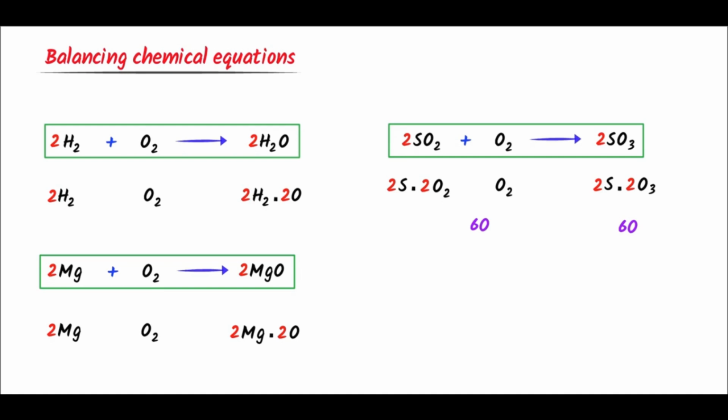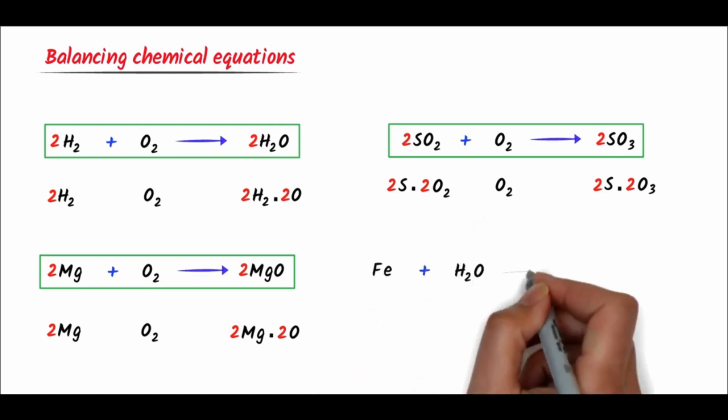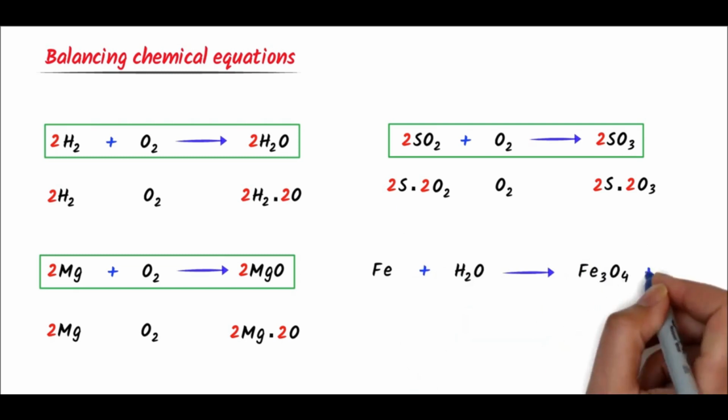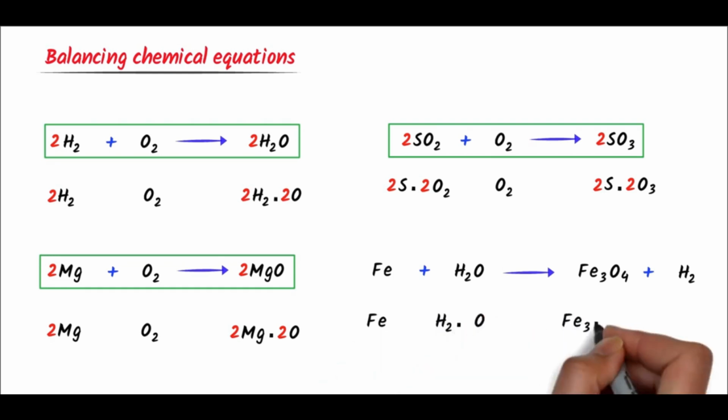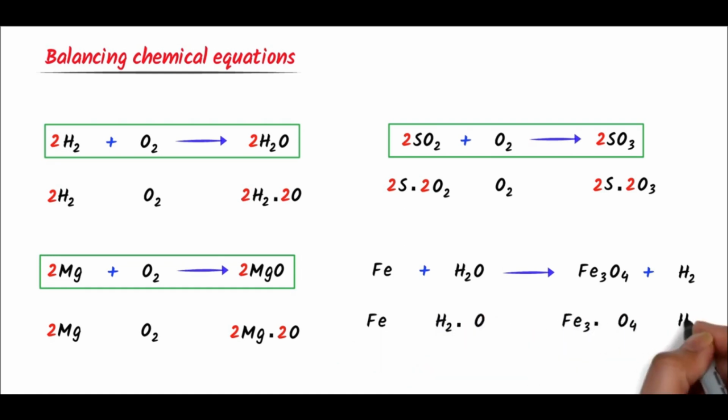Lastly, let me show you how I can use this trick to balance any chemical reaction easily. Consider this difficult question. I write here Fe, H2O, Fe3O4 and H2. Here are 4 oxygen and there is 1 oxygen. I put here 4 and I also put here 4. Oxygen is balanced. Secondly, 2 into 4 equals 8 hydrogen.